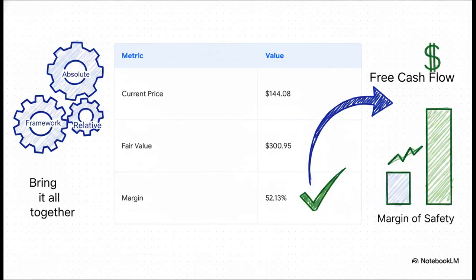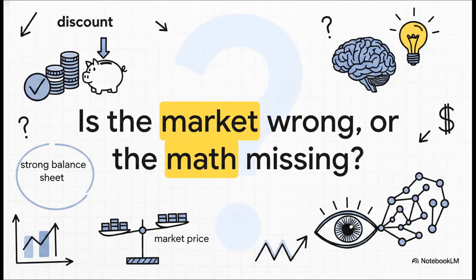So, bringing it all together, our absolute and relative frameworks anchor us perfectly back to our initial hook. We have a mathematically derived fair value, driven heavily by that massive free cash flow, of $300.95. Standing against a current market price of just $144.08, our models completely confirm the data, an implied margin of safety of 52.13%. So, I'm going to leave you with this final thought as you review the outputs of these models.